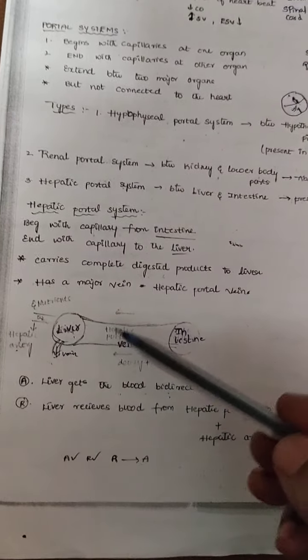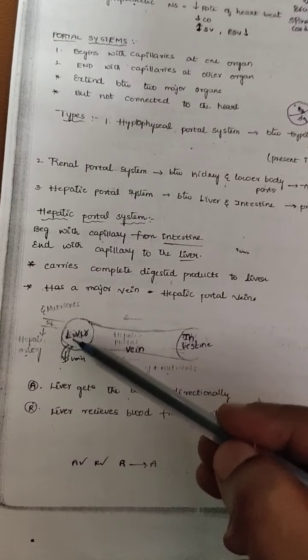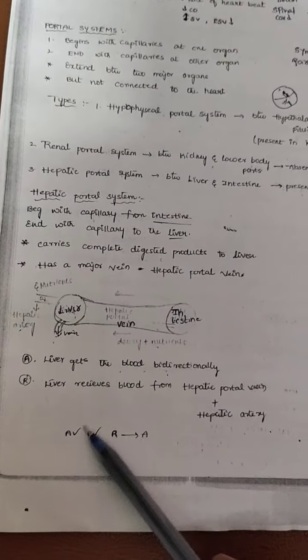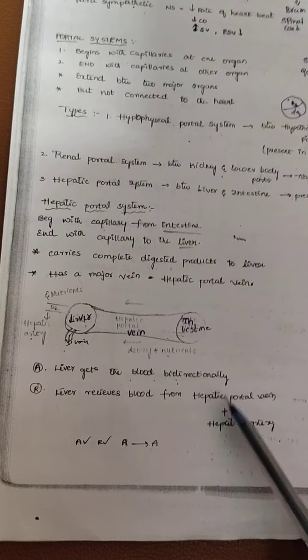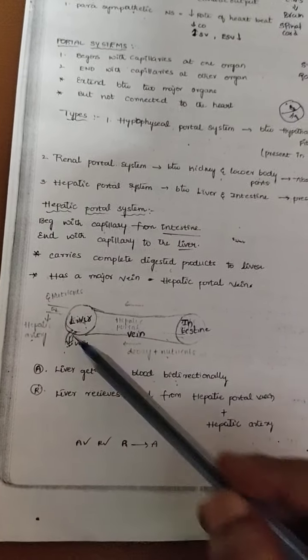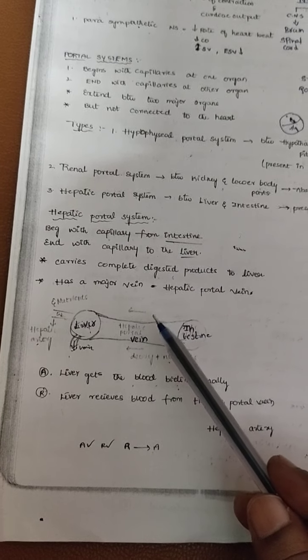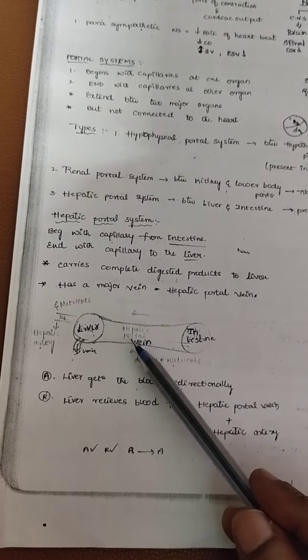Here the liver gets that bidirectional pathway. This is one pathway, this is one pathway, that is the bidirectional pathway. The liver receives blood from the hepatic portal vein and the hepatic artery. This is the hepatic artery, this is the hepatic portal vein. That's why they have both the hepatic portal vein and the hepatic artery.